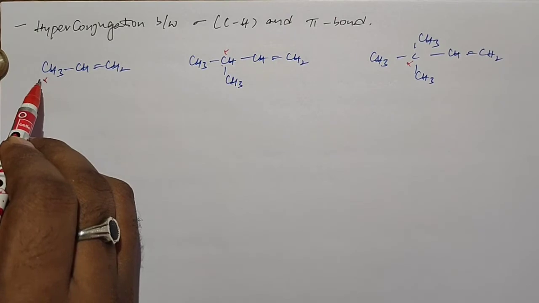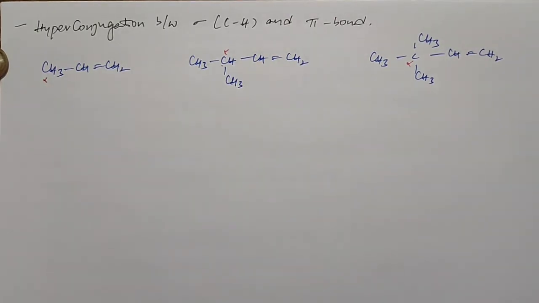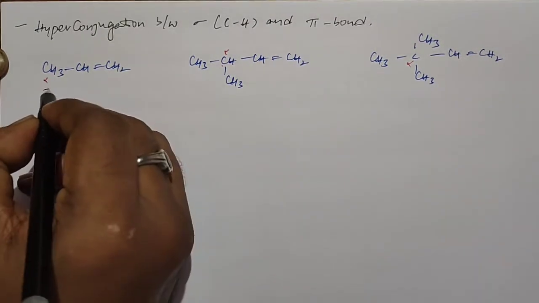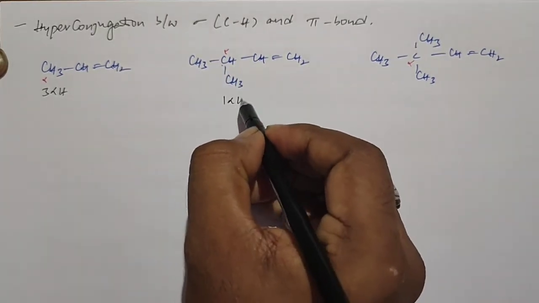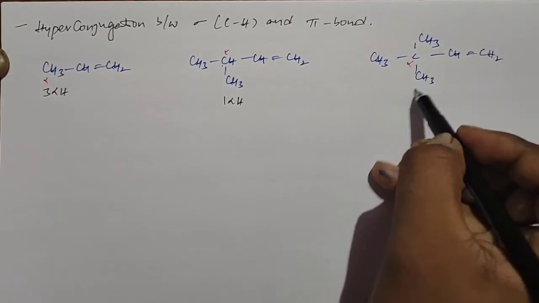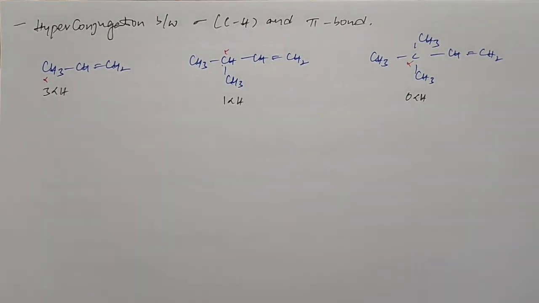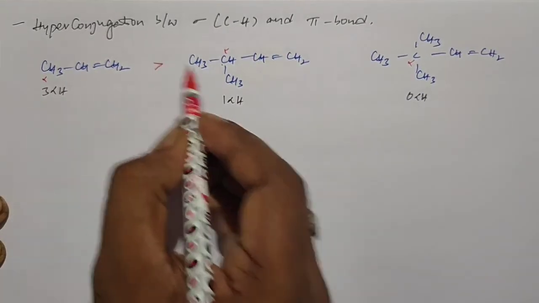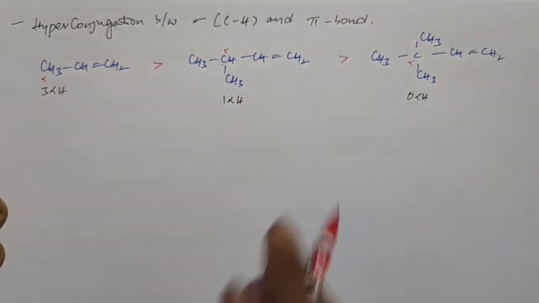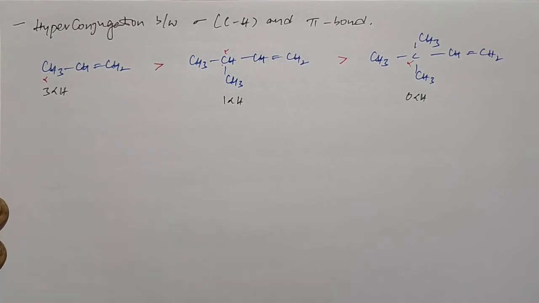On this alpha carbon we have 3 alpha hydrogen atoms. Here we have 3 alpha hydrogen atoms. At this alpha carbon we have 1 alpha hydrogen atom. At this alpha carbon we have 0 alpha hydrogen atoms. Based on this, the first structure has more alpha hydrogen atoms, so it is more stable than the second one, and the second one is more stable than the third one. Like this we can explain hyperconjugation.